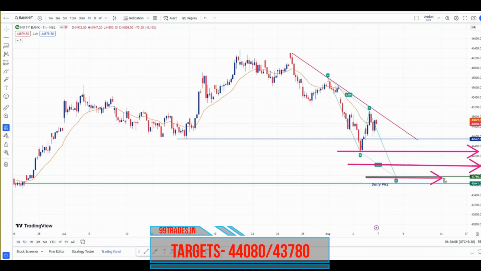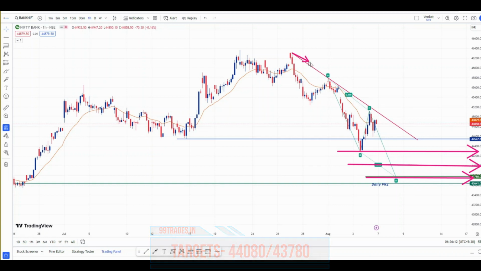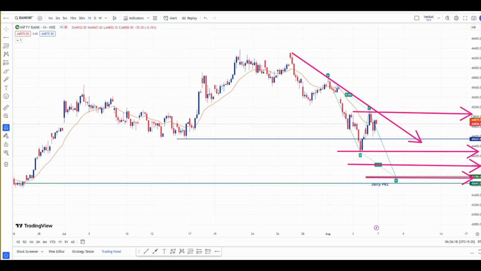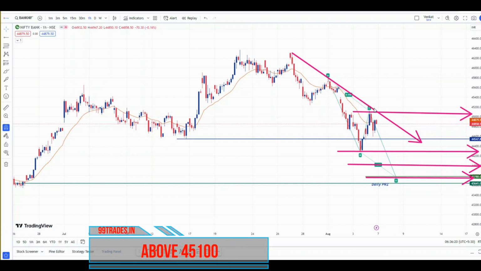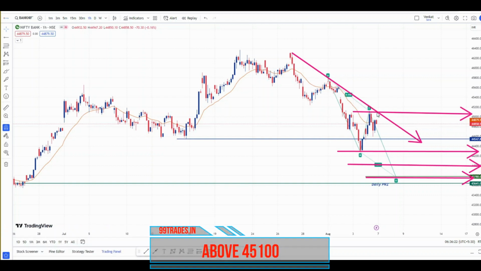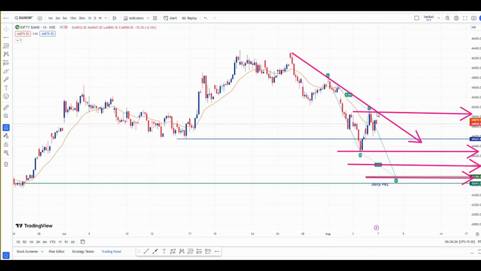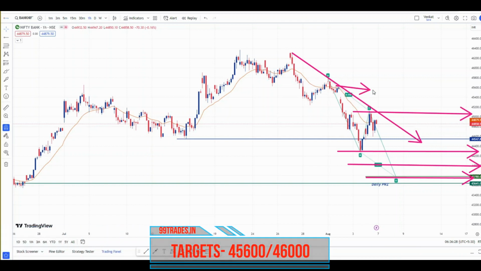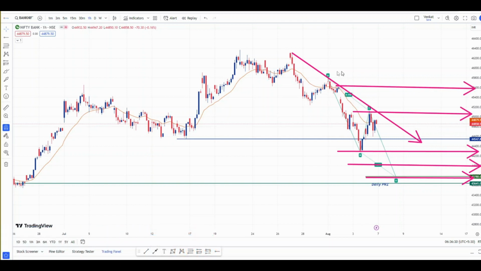And our long position, this trend line is holding this complete downtrend for Bank Nifty, so our long will be above this level, which is here 45,100. Above 45,100 only will we long Bank Nifty. Our first target will be this swing high, which is 45,600, and our second target will be 46,000. This swing high near here. These are the levels for Bank Nifty for the next week and for Monday's trading session.